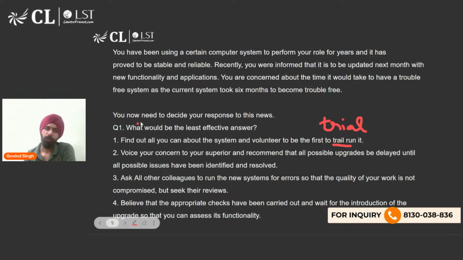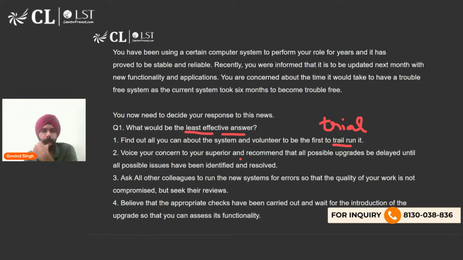It is option four. The question is saying you have been using a certain computer to perform your role for years. It has been proved to be stable and reliable. Recently, you would inform that it will be upgraded next month with a new functionality and applications. You're concerned about the time it would take to have a trouble-free system, as the current system took 6 months to become trouble-free. Now you have to decide your response to this news. Which of the following would be the least effective response? Finding out all you can about the system and volunteer to be the first one to trial. I mean, this is a okay response. This is not a very counter effective response, I would say. So can rule it out.